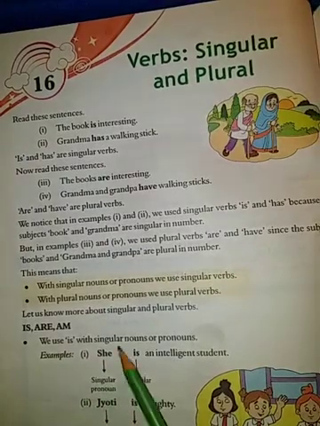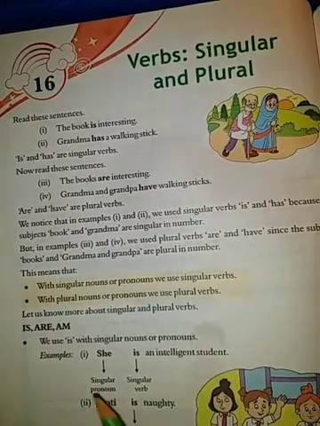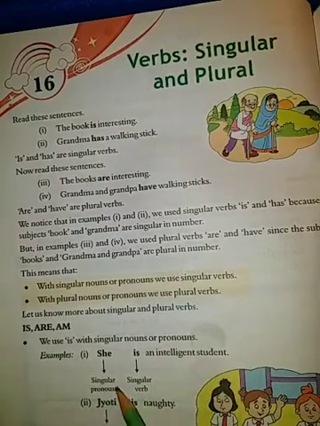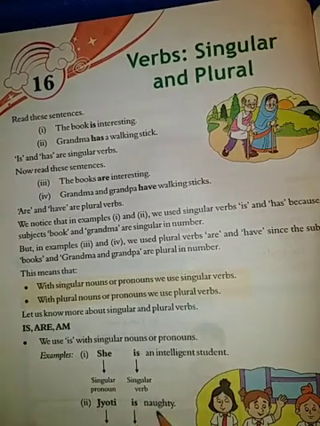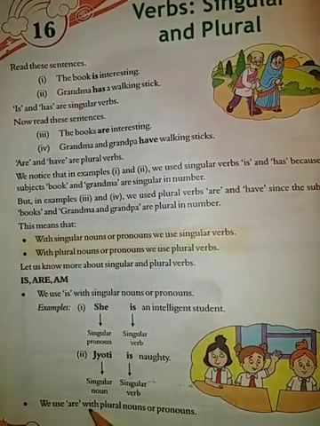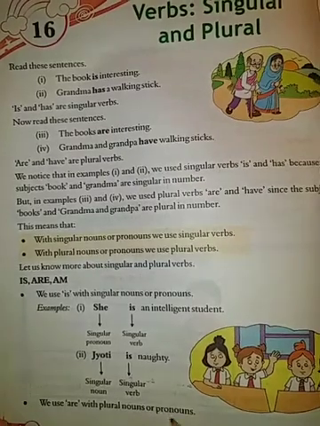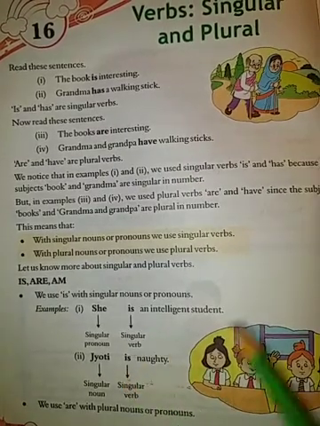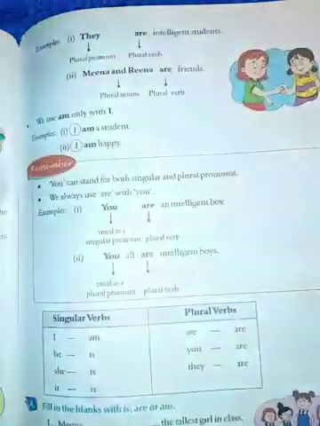We use is with singular nouns or pronoun. She is an intelligent girl, singular pronoun, singular verb. Here, Jyoti is naughty, singular noun, singular verb. We use are with plural nouns or pronoun. Here we all know that we use are with plural noun or pronoun.